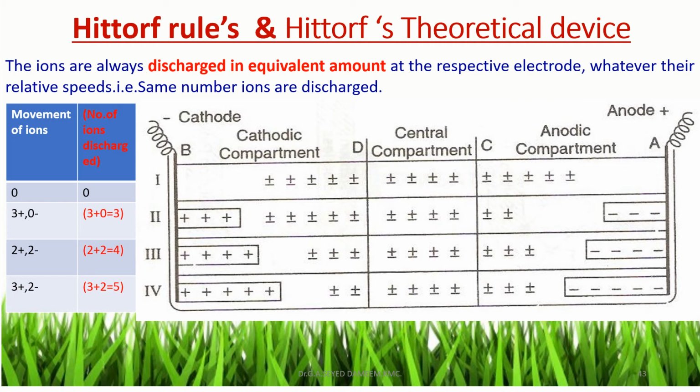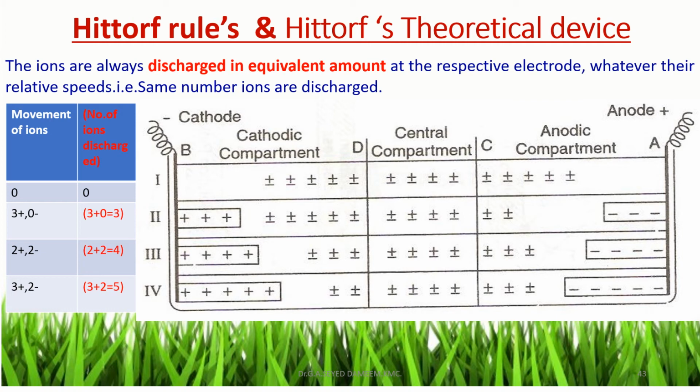In case number 2, 3 cations are moved and 0 anions are moved. The 3 cations are moved from the anode compartment to the cathode compartment, and due to the excess of 3 cations, the 3 cations are discharged at the cathode electrode, and no anions are moved from cathode to anode.